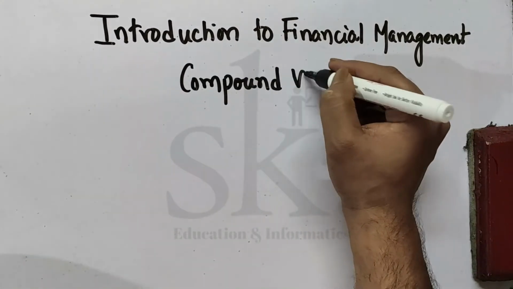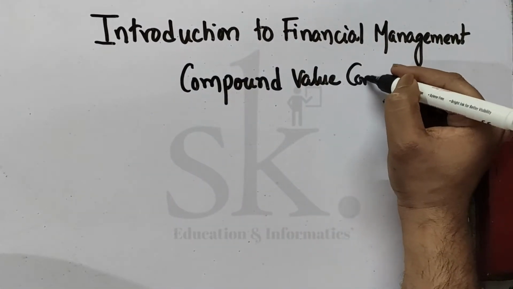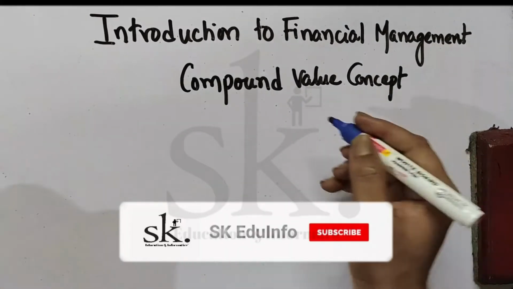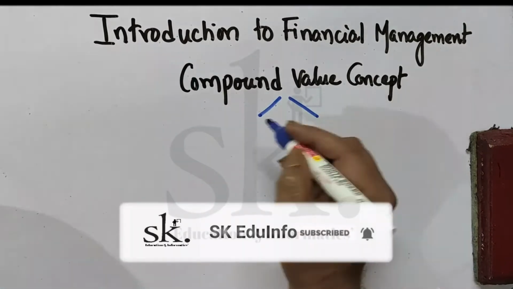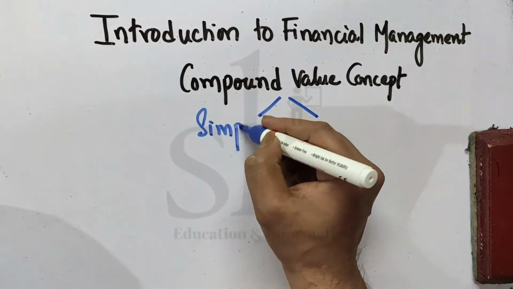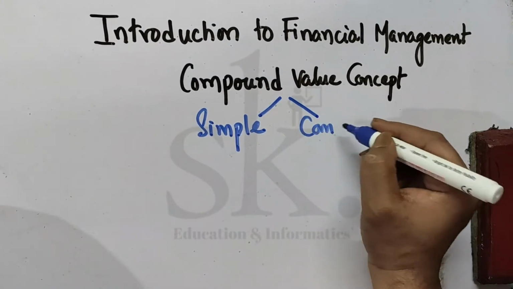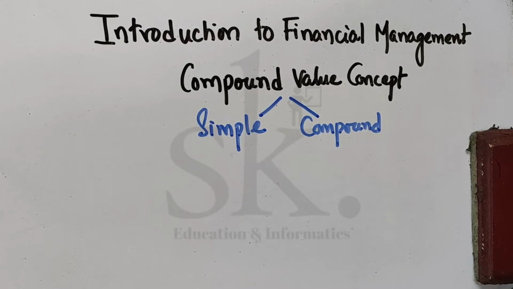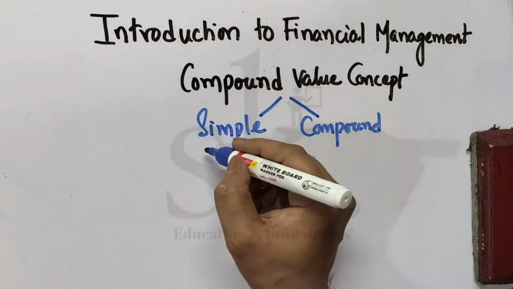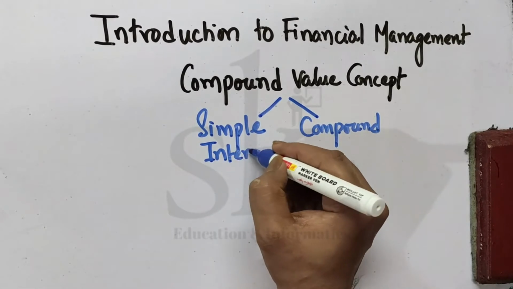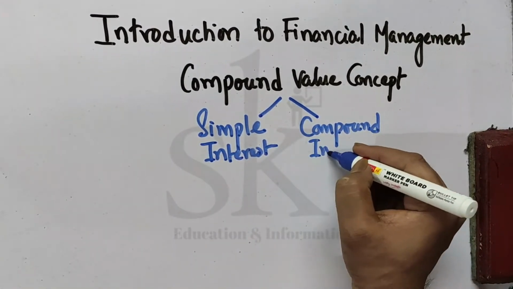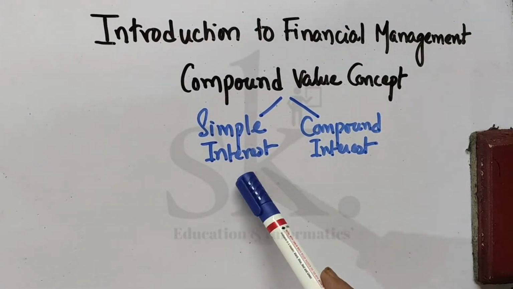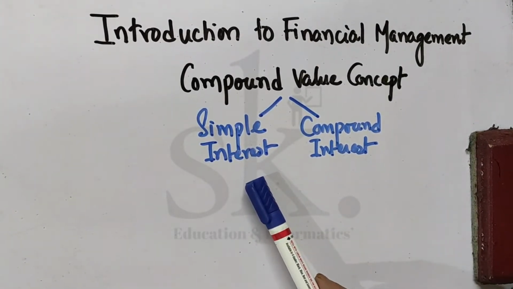Compound value concept. If you have already studied, you might know that there is a concept known as simple interest, and there is a concept known as compound interest. So there are two concepts. In simple interest, you are aware that the interest is normally given only on the principal.